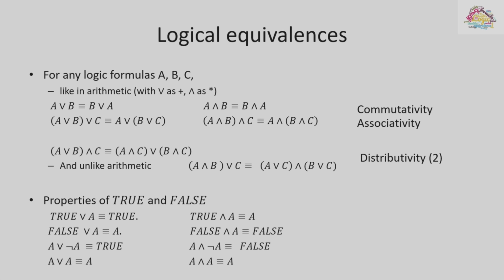But overall, the value of the whole thing will be exactly the same as the value of the proposition today is Tuesday. And you can completely ignore 2 plus 2 equals 5 because it's just false. So similarly, true and something has the same value as this something. True and A has the same value as A.